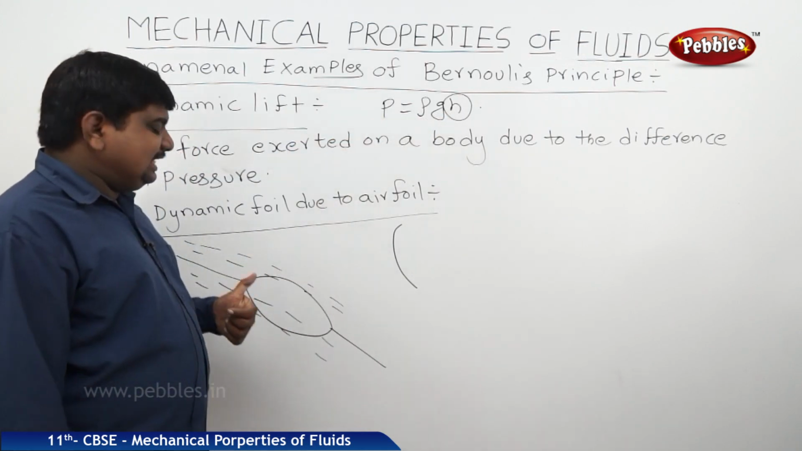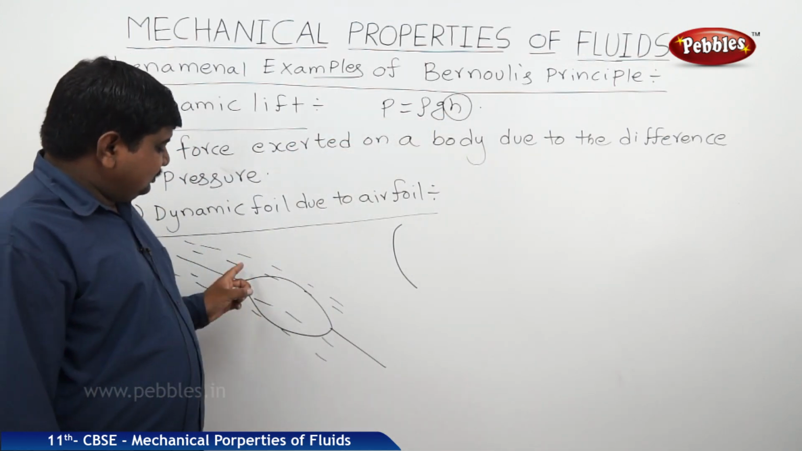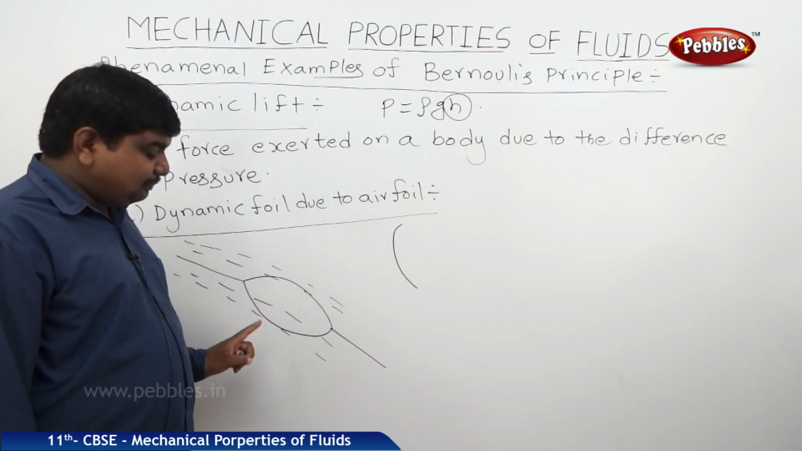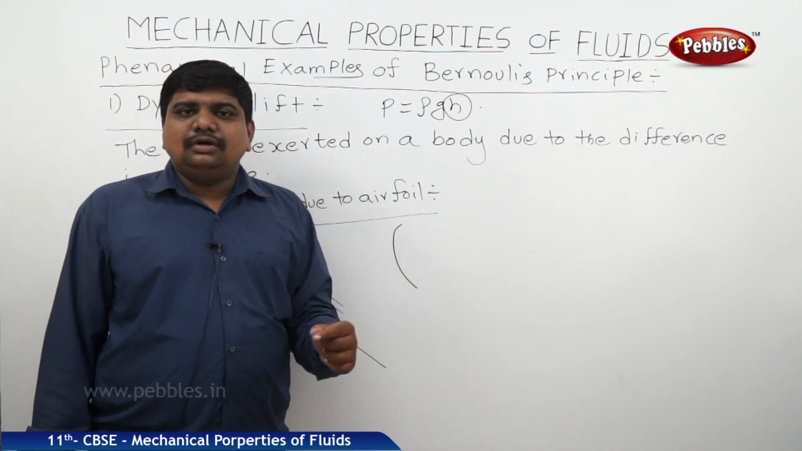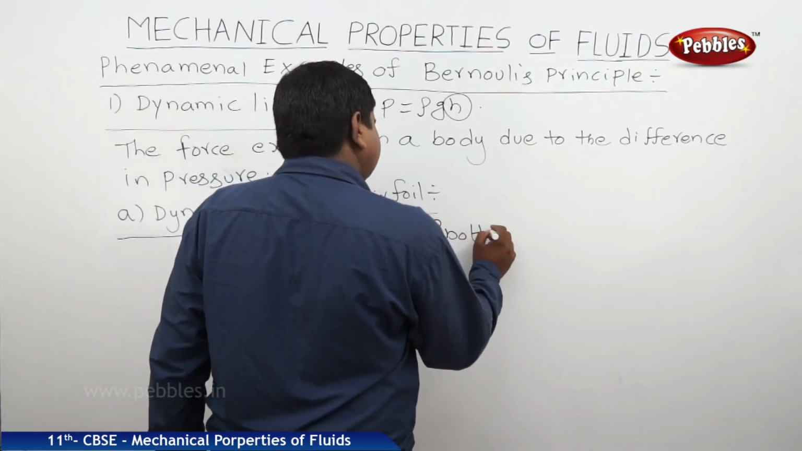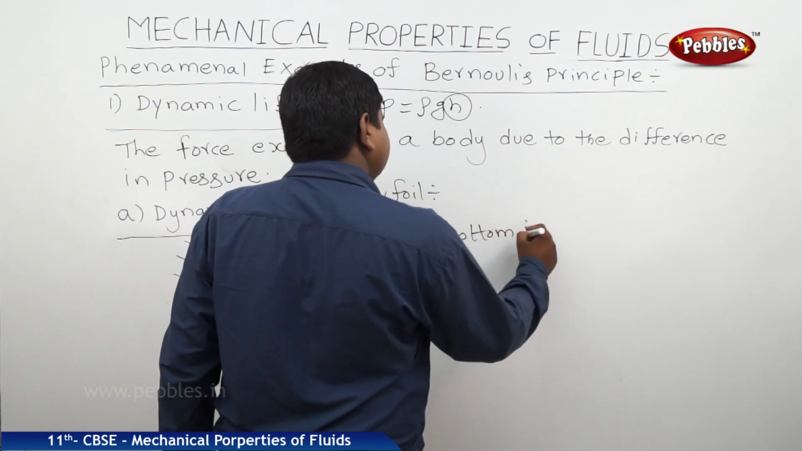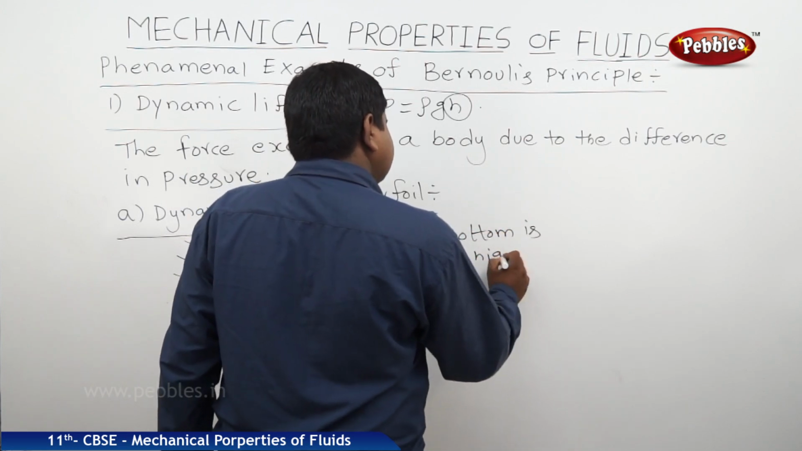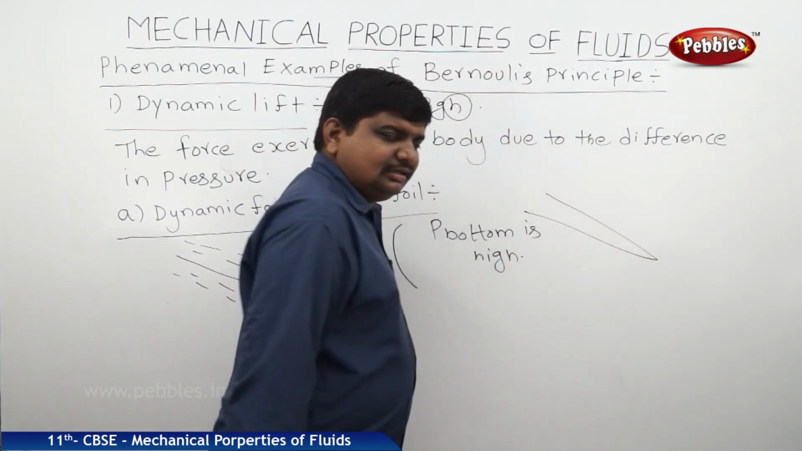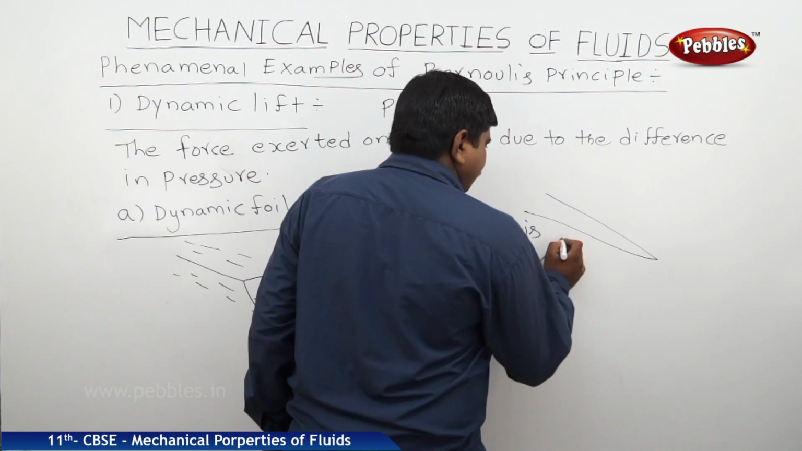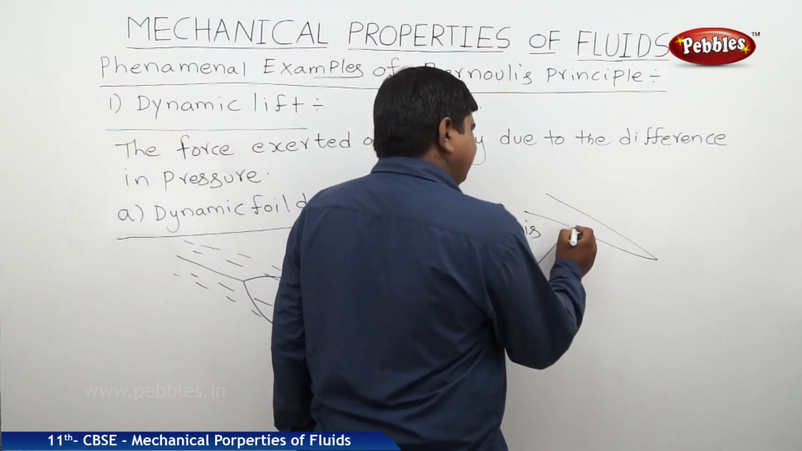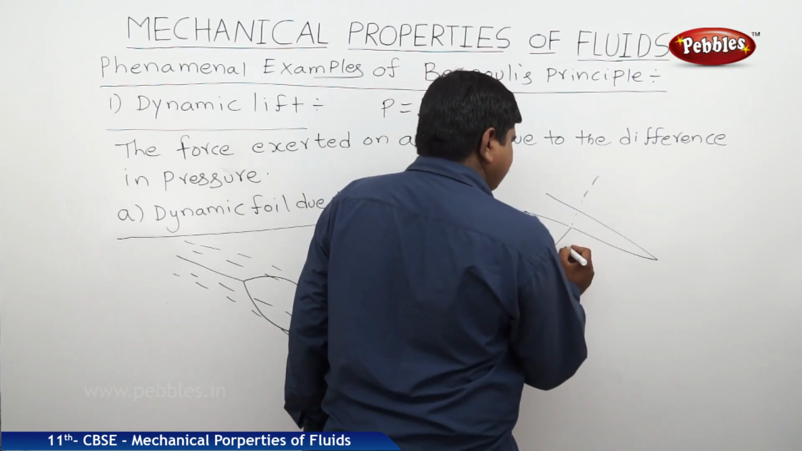So to indicate that, what will happen is, the pressure at the top is always less than the pressure at the bottom. So pressure at the bottom is high. Because if the wing is like this, when air touches the wing while it is flowing, this air will be divided into two equal parts. One is upward, one is downward.